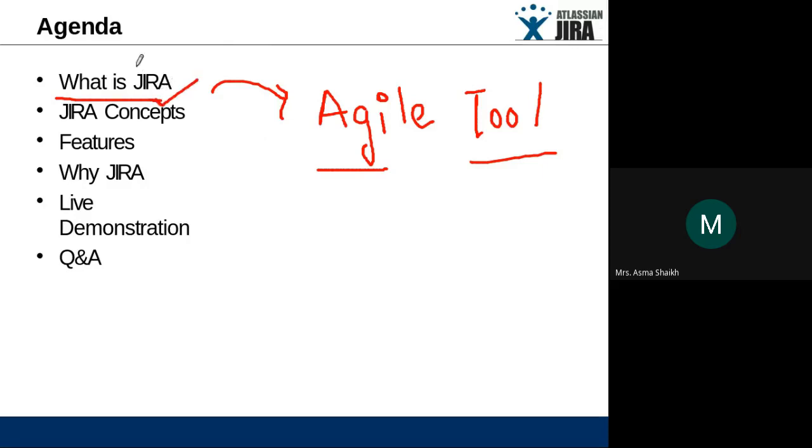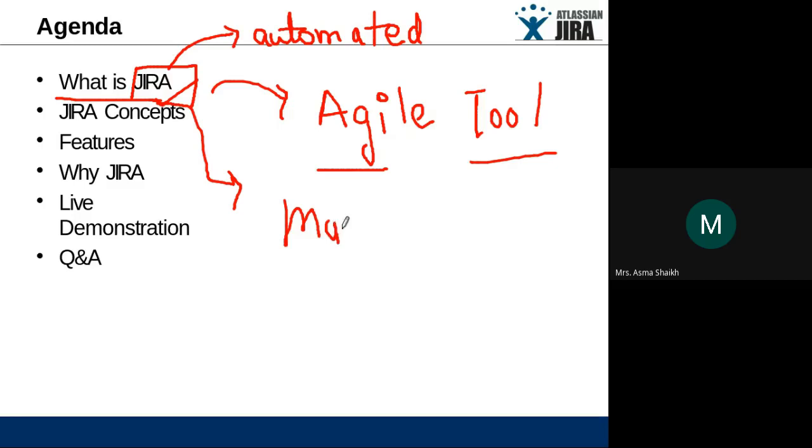Because, as I told you, we have to make automated support. What is meant by automated support, students? Automated means it automatically helps us with some kind of operation. So what exactly is the operation Jira is performing? Jira is helping us to manage the project.